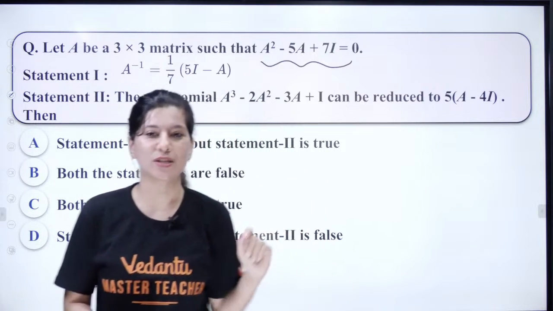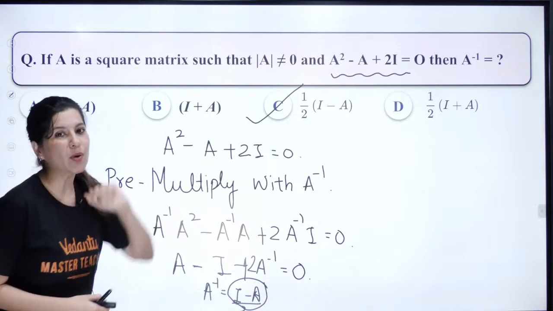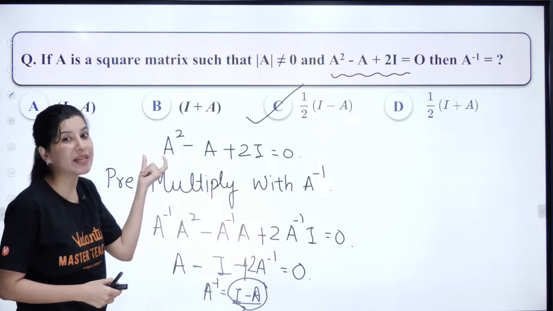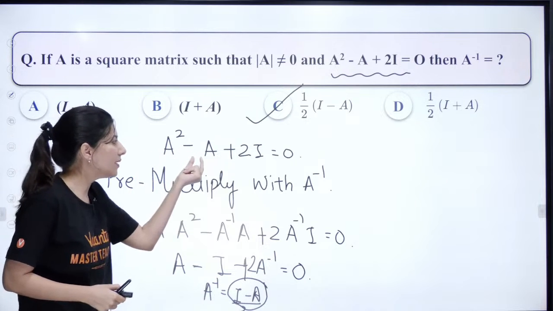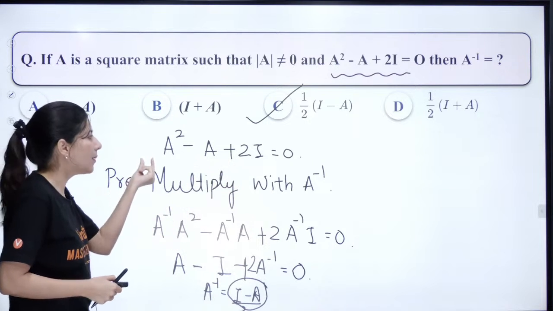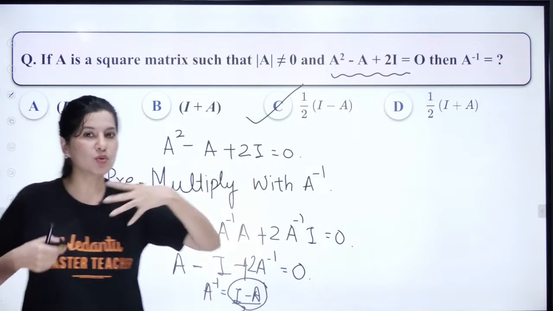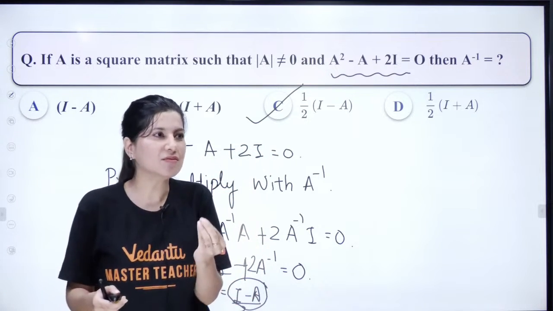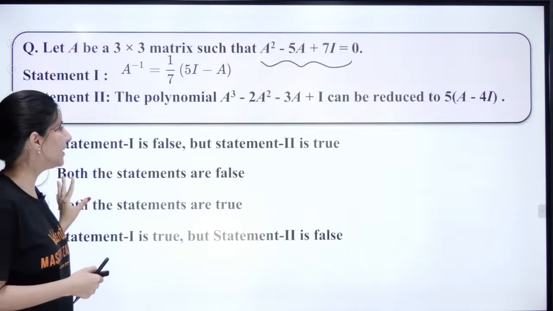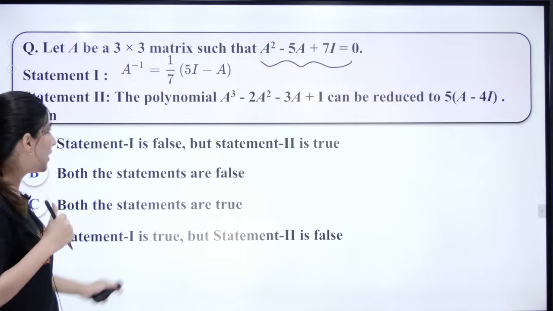Very good question. In this question you can post multiply as well, but over here I was pre-multiplying. You have to be consistent. You can't pre-multiply here, pre-multiply there, and sometimes write post-multiply. Just don't give any chance to deduct your marks. Now let's see statement 1 and statement 2.